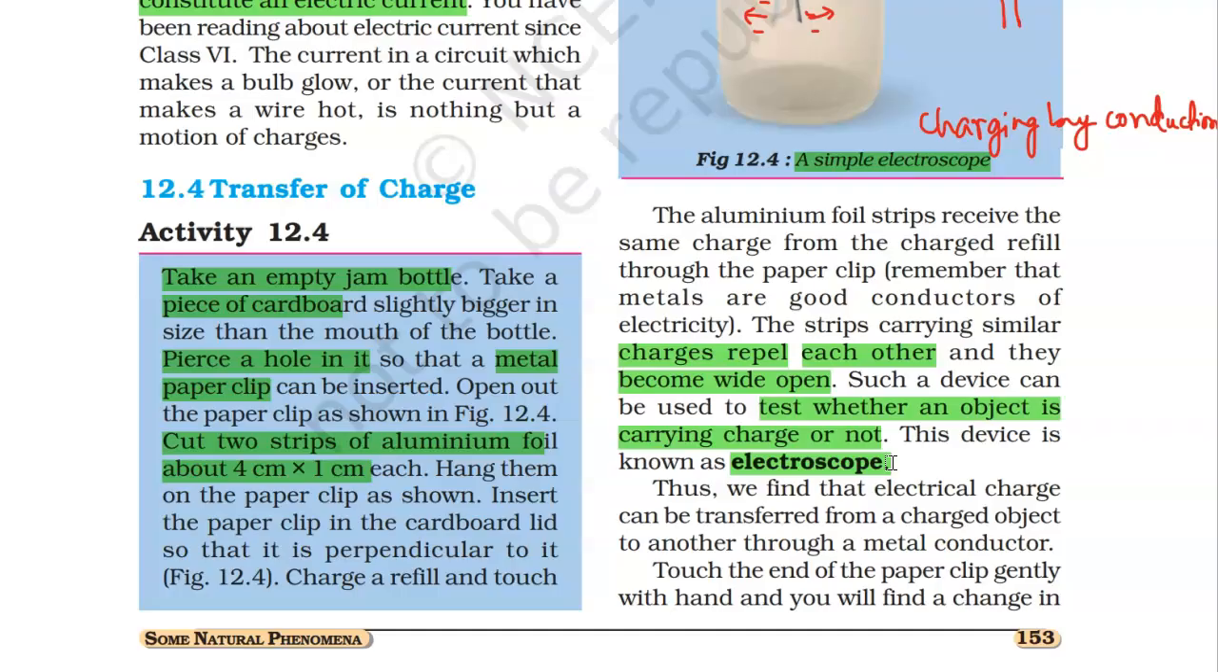So you see, if the aluminium foils are repelling each other, you know that the refill was charged. Had the refill not been charged, or maybe you bought an uncharged refill and touched it with the metallic strip, would you observe any repulsion in the aluminium foil? No, because the refill had no charge. There was initially no charge, so no charges will be transferred, and therefore there will be no repulsion in the aluminium foils. So by this method you can test whether an object is charged or uncharged.